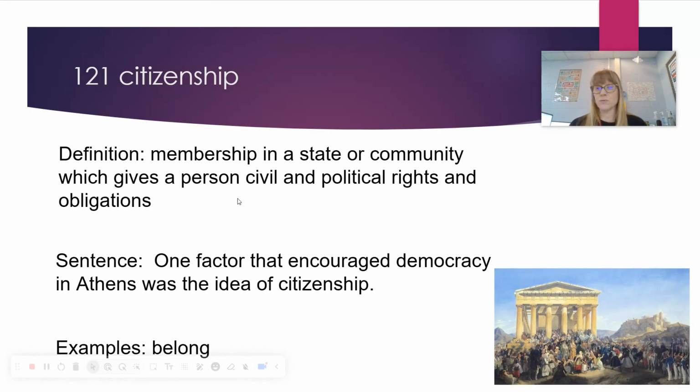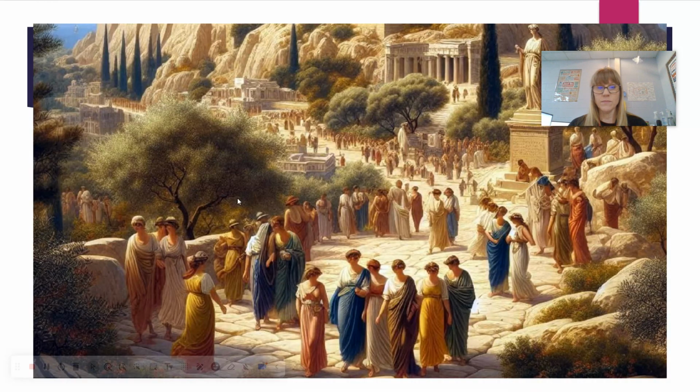So I have a right to live here free. I can pretty much work, not work. If I don't work, I don't get money, but I have every right as a free person in the United States. But it's also my obligation to go and vote for those people who make our rules and laws. So these are citizens of Athens.